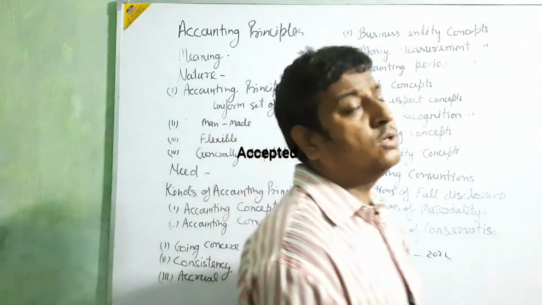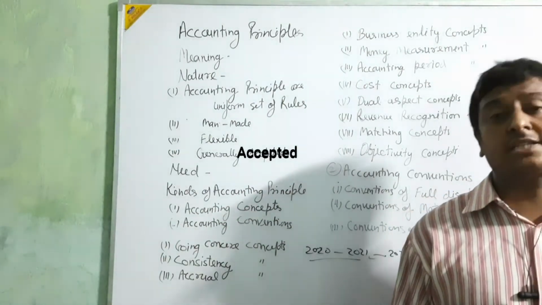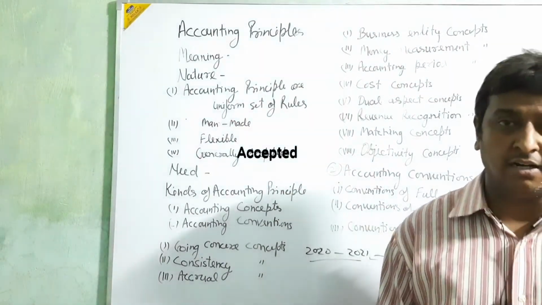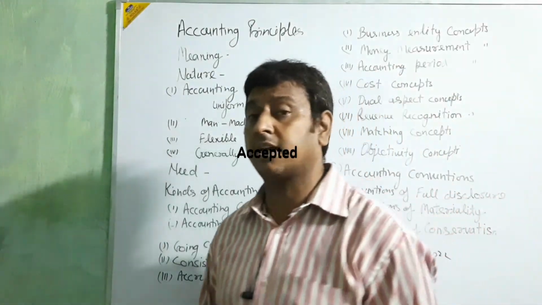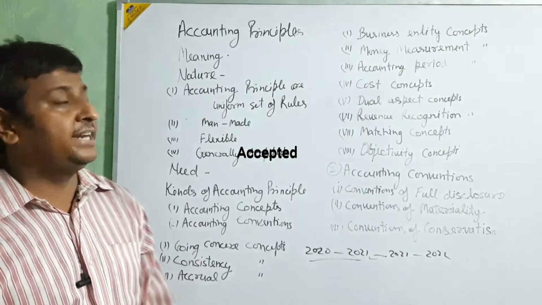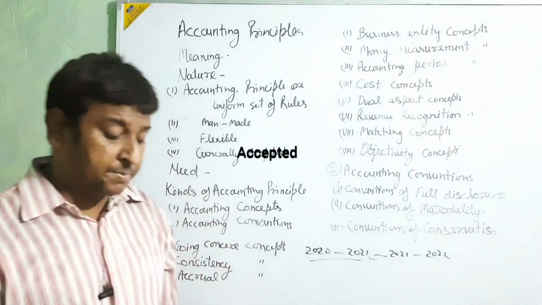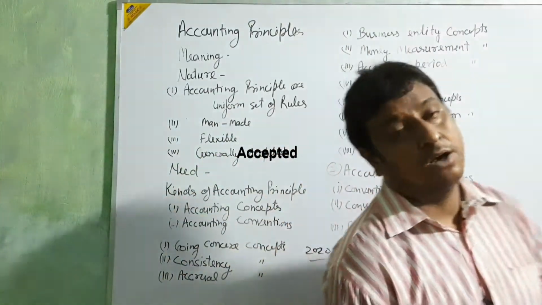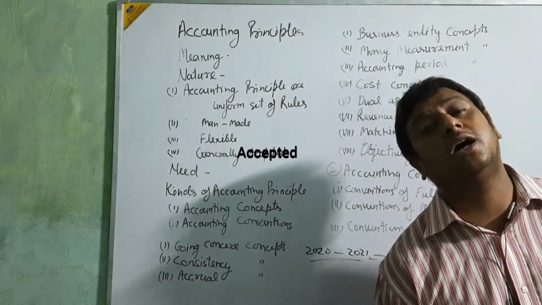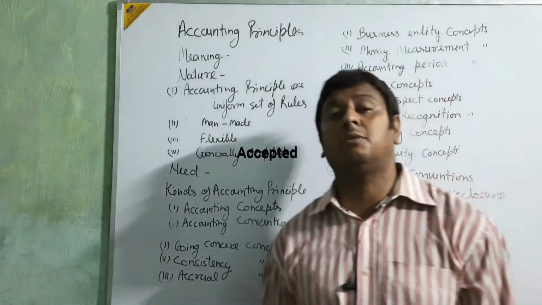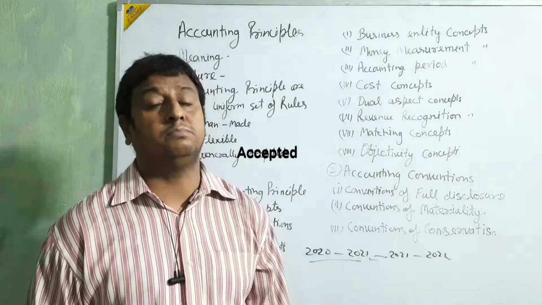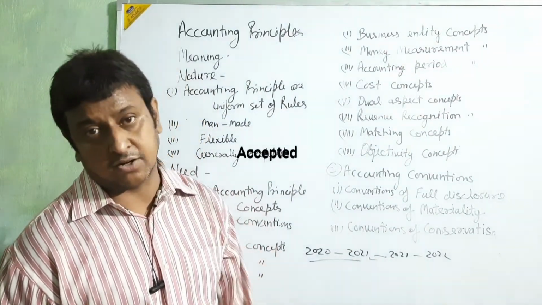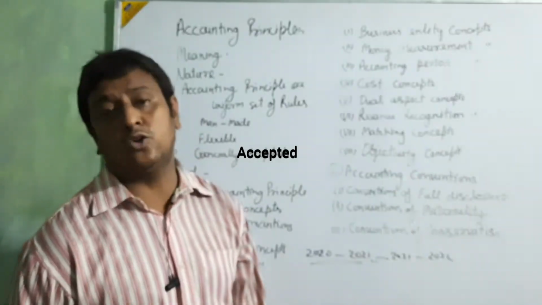First, 1st January to 31st December. This is the calendar year, beta. 1st January to 31st December, it's a calendar year. And then the next, 1st April to 31st March. 1st April to 31st March, and that is what, beta? That is the business year or accounting year. Okay, beta? Two years we are going to follow.